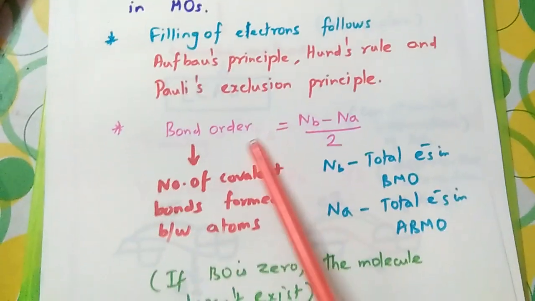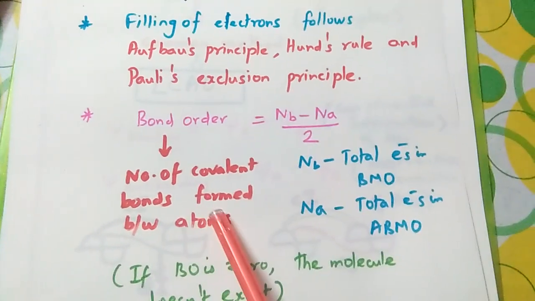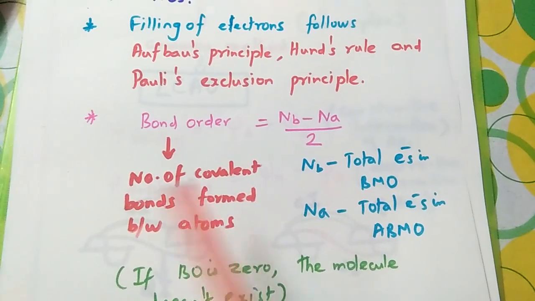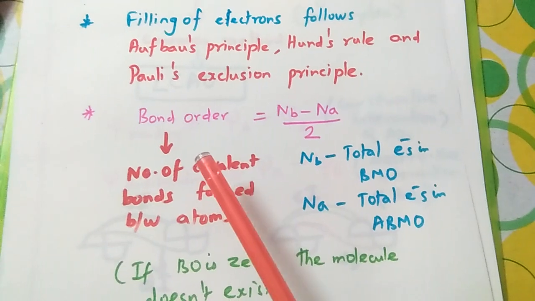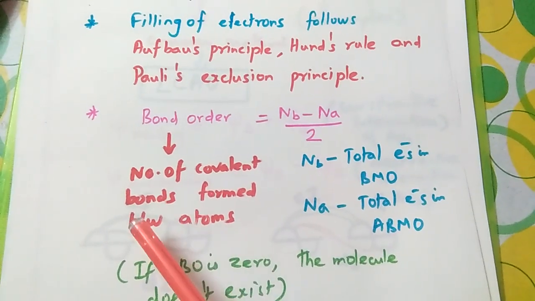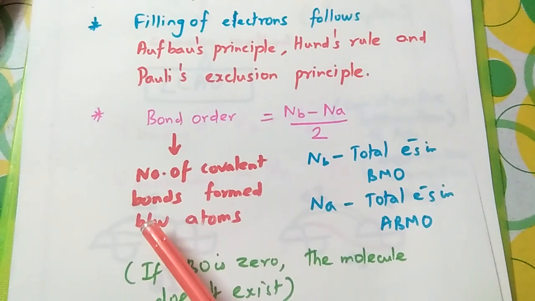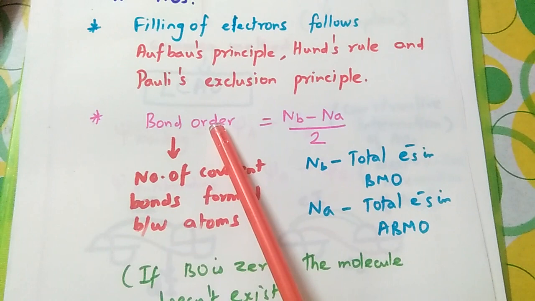This molecular orbital theory helps us to calculate the number of covalent bonds formed between atoms. When two oxygen atoms combine, there is a double bond between the two oxygen atoms. How is this calculated? It is calculated by bond order.